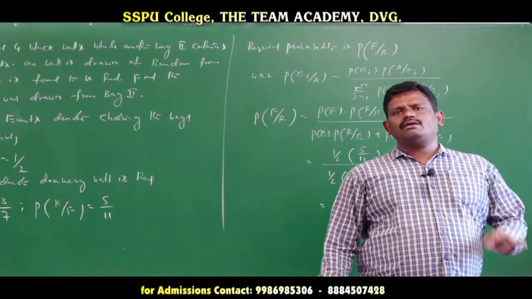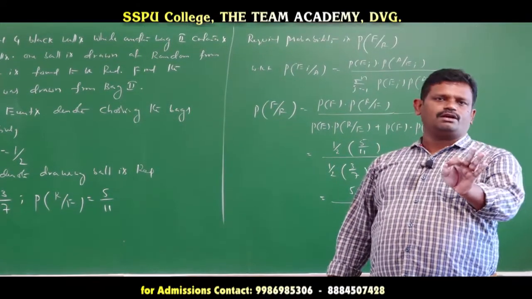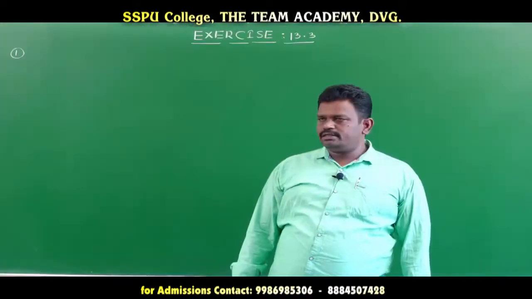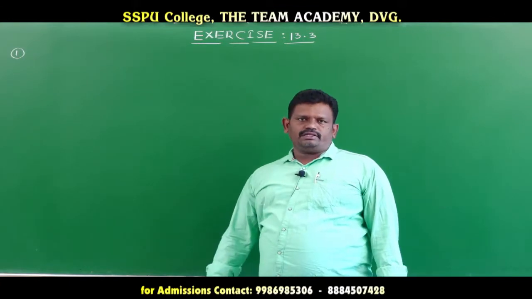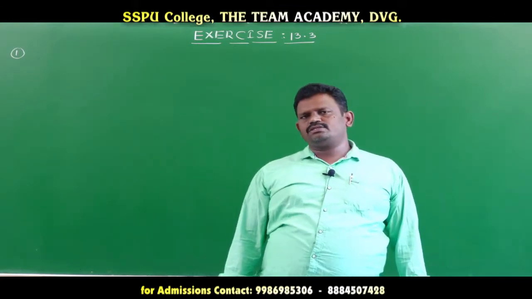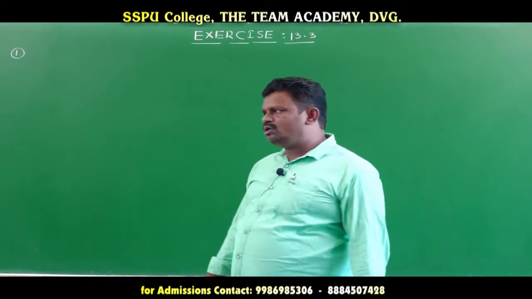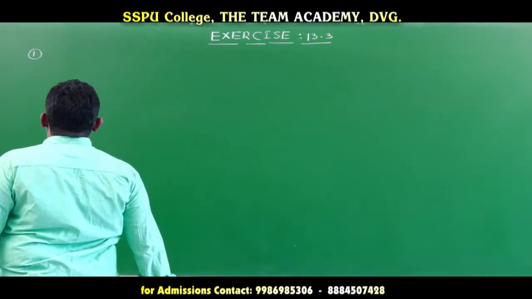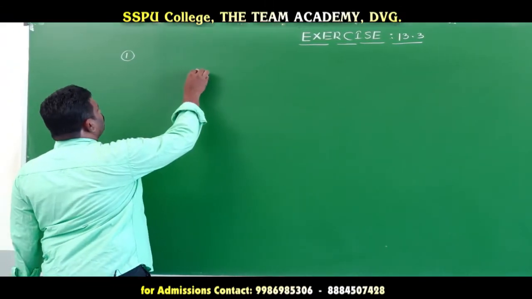Easy models, important models. Bayes theorem is a 3 marks question for the board. Right, Sima. Exercise 13.3: this whole exercise depends on the Bayes theorem. I already told you the Bayes theorem proof also, I explained it. What is the formula in Bayes theorem?